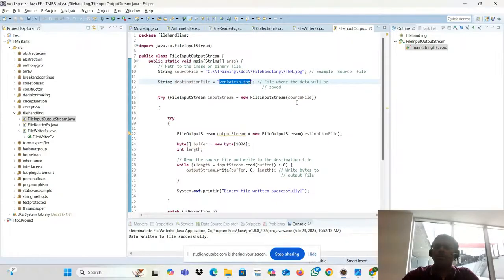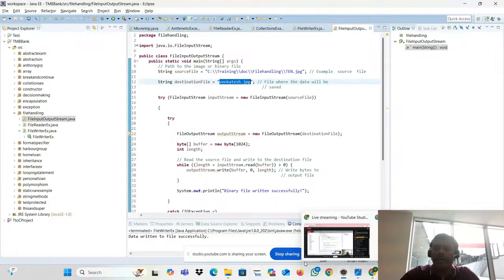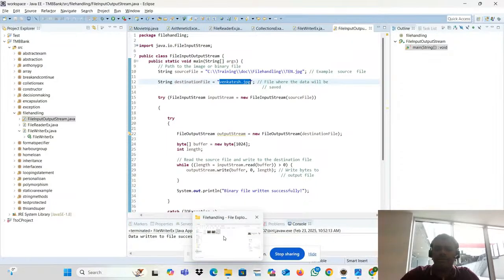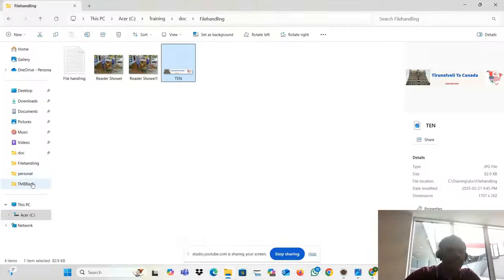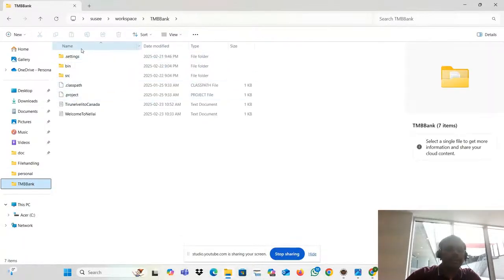Default project directory. How are you saying it's a default project directory? I told you, right? If you didn't put any specific path, it will go to your project directory. Where is your project directory? This is your project directory. Okay. Do we have any kind of Venkatesh file here? No. They don't have the file, but it is going to be created. How is it going to be created?